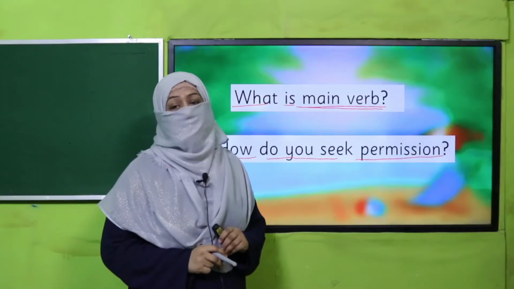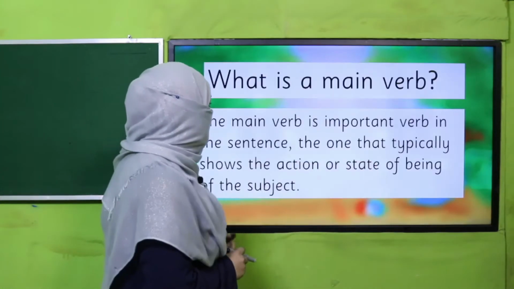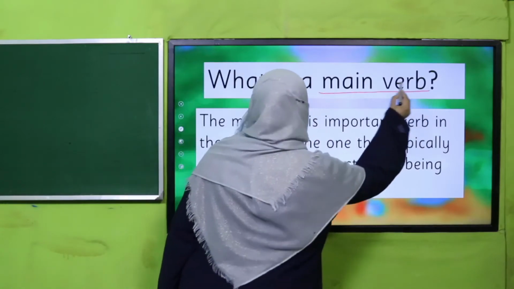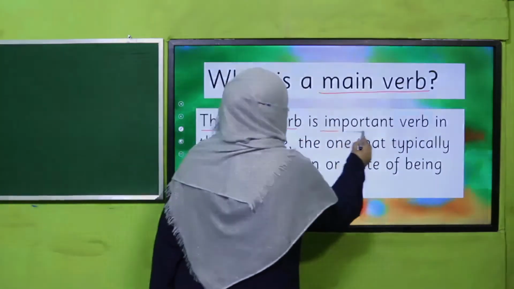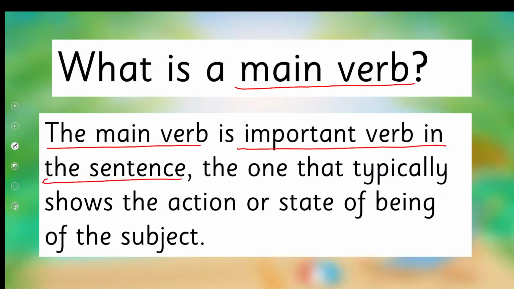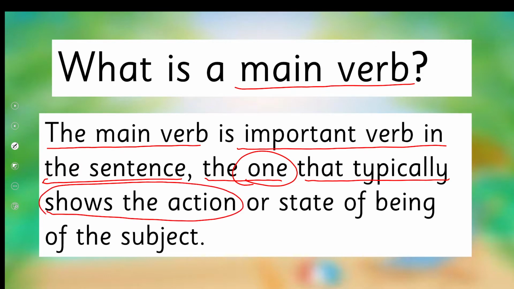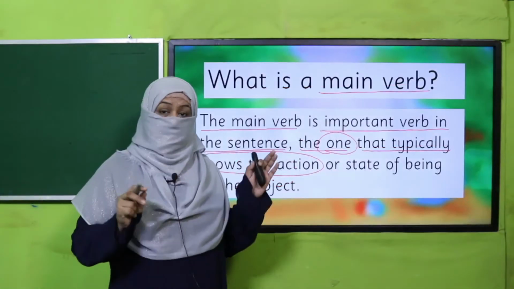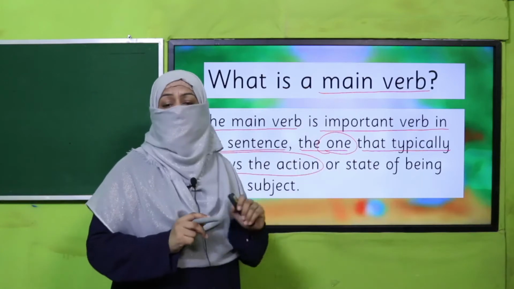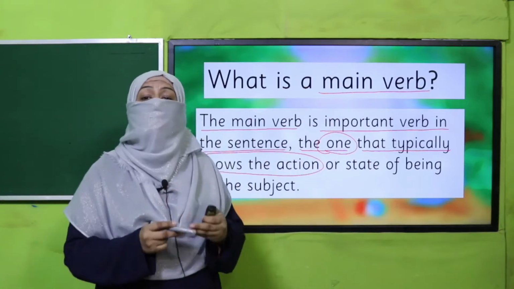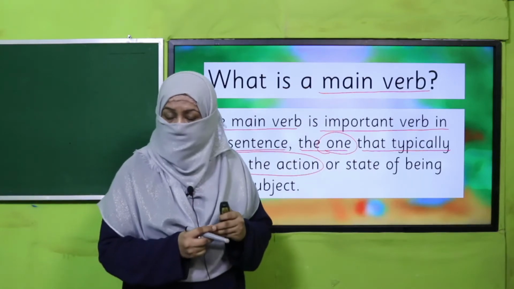Yes, my dear children, I hope you have answered correctly that the main verb is the important verb in a sentence, the one that typically shows the action. In a sentence, there can be more than one verb, right?